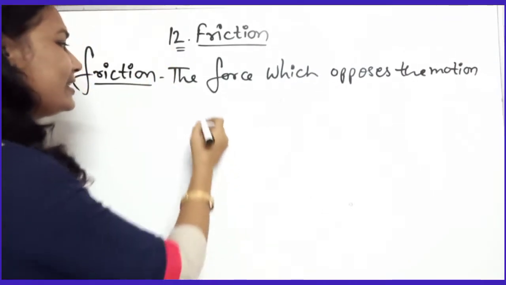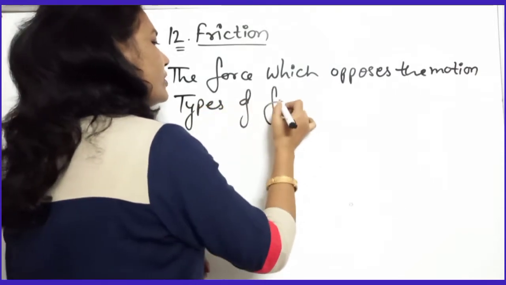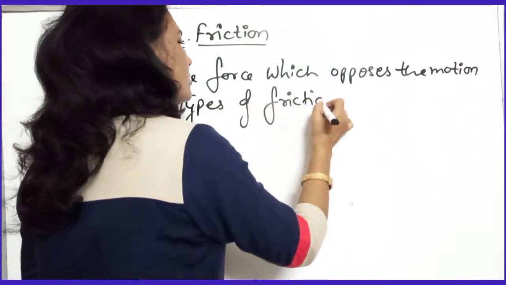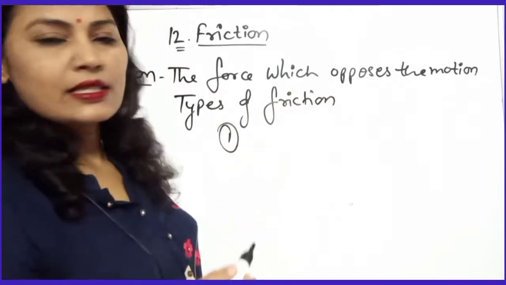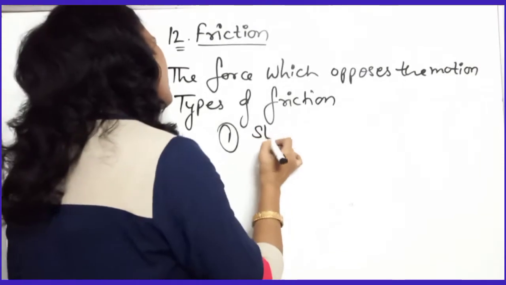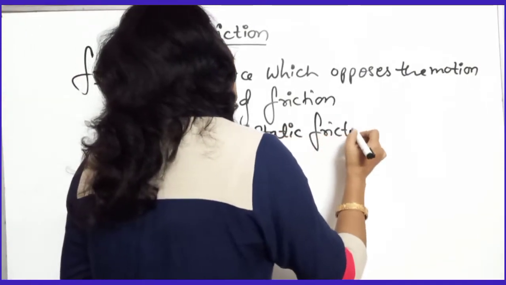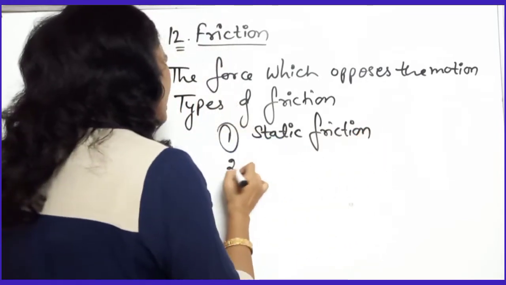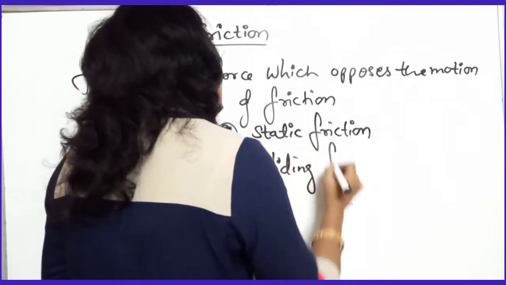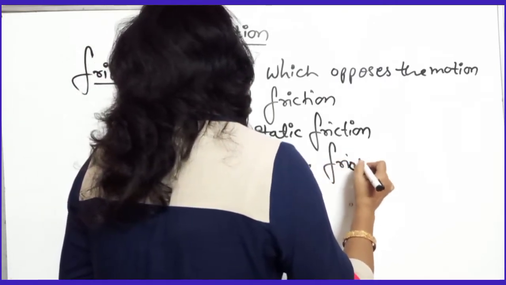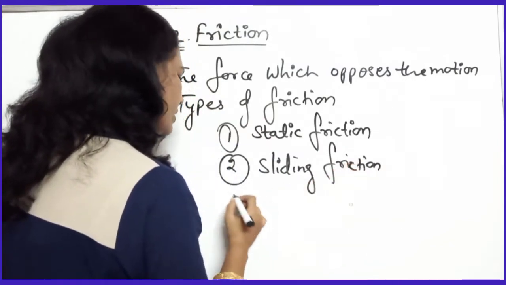Okay. And what are the types of friction? Types of friction we can discuss now. The types of friction are: first is static friction, second is sliding friction, then third is rolling friction.